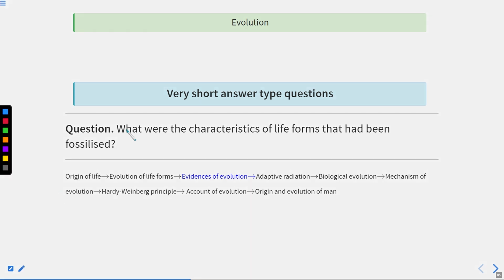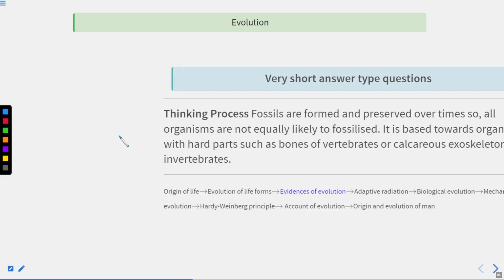The first question is: what were the characteristics of the life forms that had been fossilized? Here you have to tell what were the unique features of the life forms that have been fossilized. So you have to tell the features of those living organisms whose fossils have been discovered.